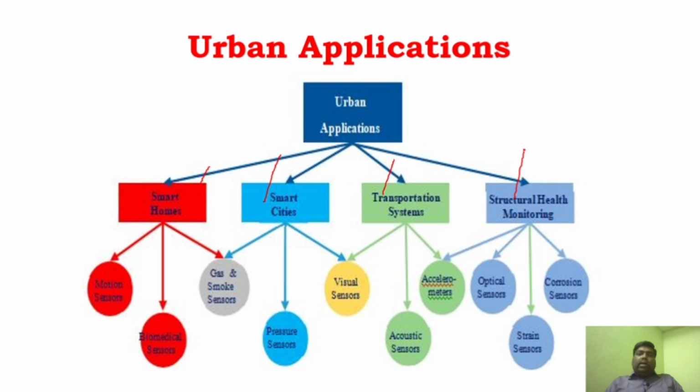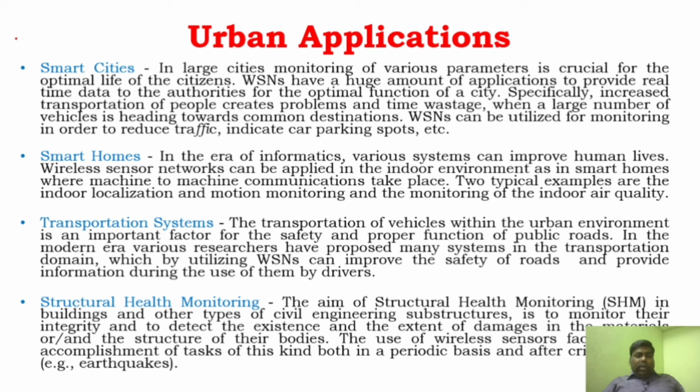An automated parking system is possible. Everything can be done using sensors: pressure sensors, visual sensors, acoustic sensors, accelerometers, motion sensors. All the sensors can be implemented for urban applications. Whatever I said is given as notes here. So this is about different applications of WSN.